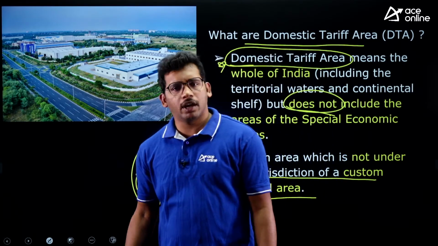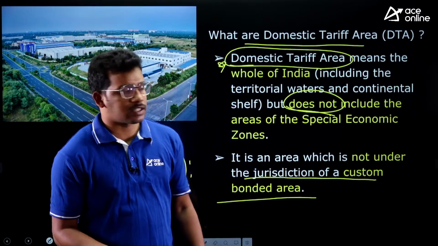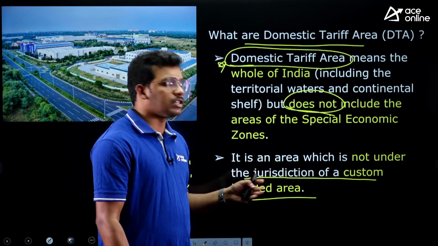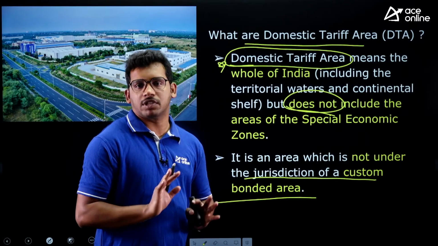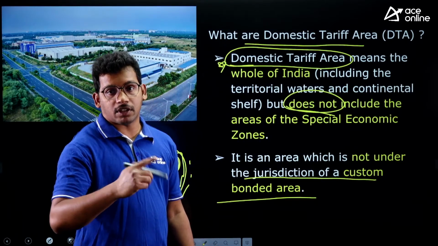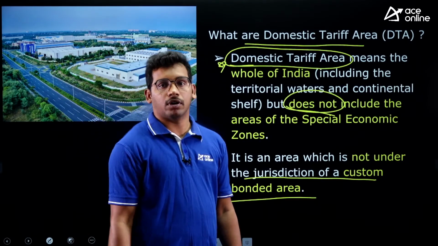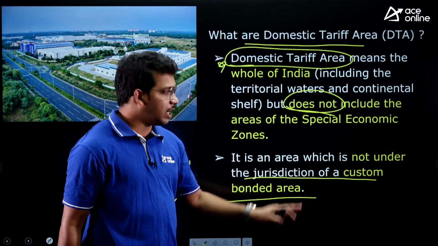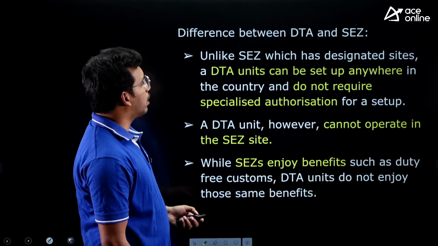So here this is a domestic tariff area, I mean, all this area is nothing but an Indian area other than SEZs. So why would they want to pay customs? They need not pay any customs. They do not come under the customs regulation. A customs bonded area means an area which comes under the customs regulation. So SEZs come under the customs regulation because those companies are foreign and they can export and import, right? Here the domestic tariff area does not come under the customs bonded area.